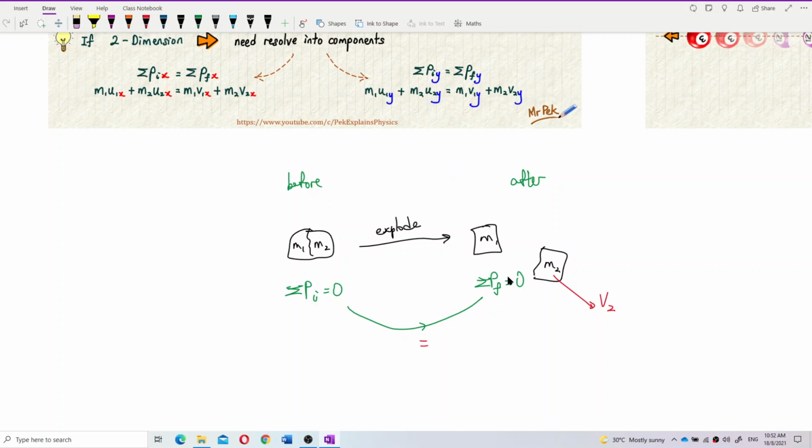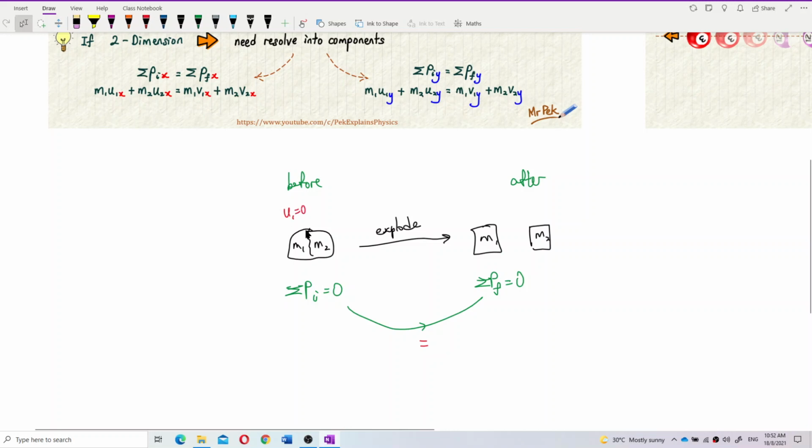Initially, before explosion, they don't have velocity at all.